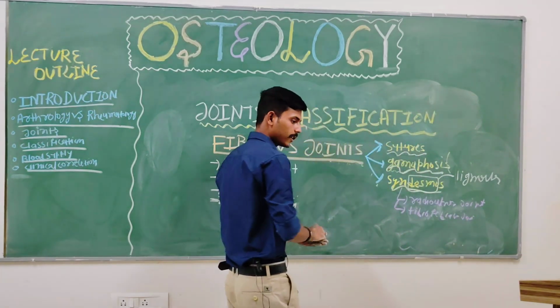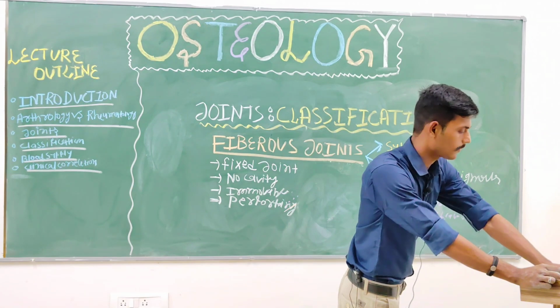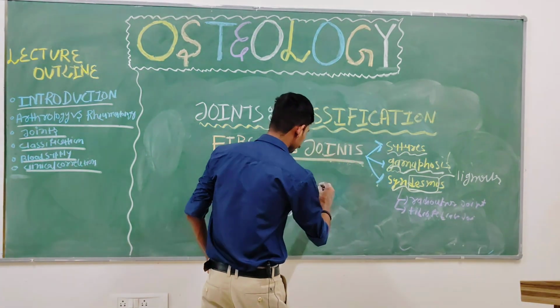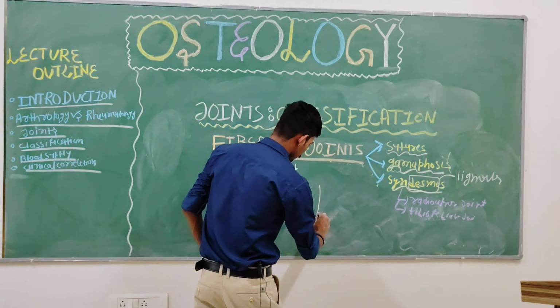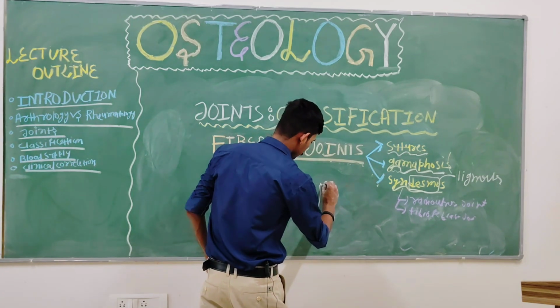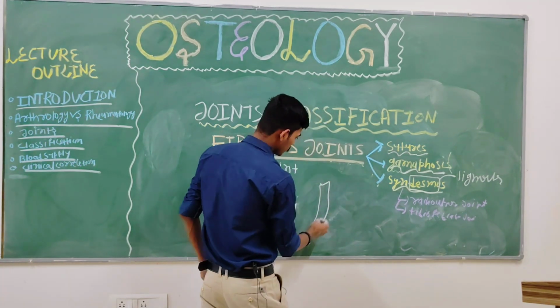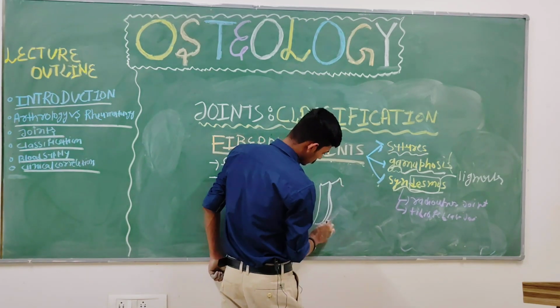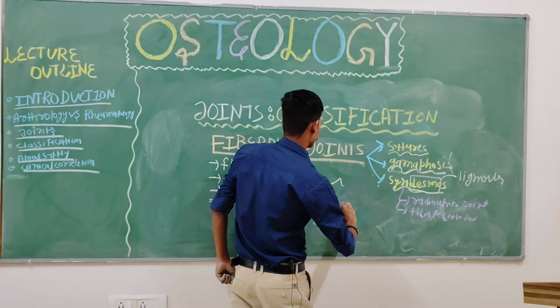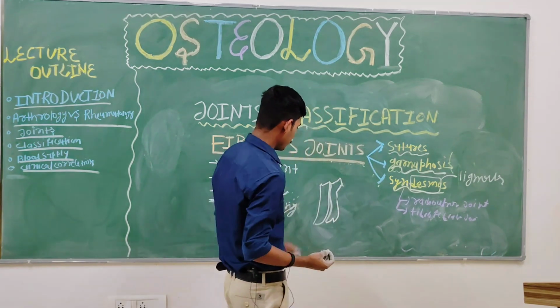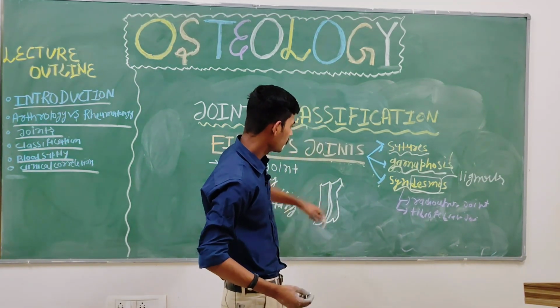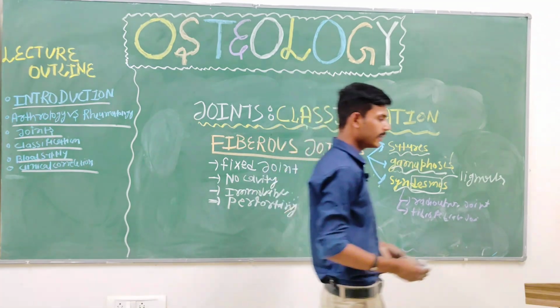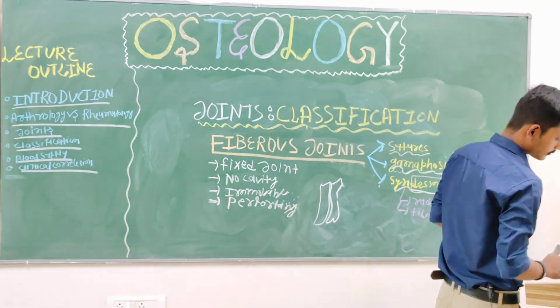Okay, I should draw the diagram, no problem. Here is your diagram. See, this is radius and ulna.